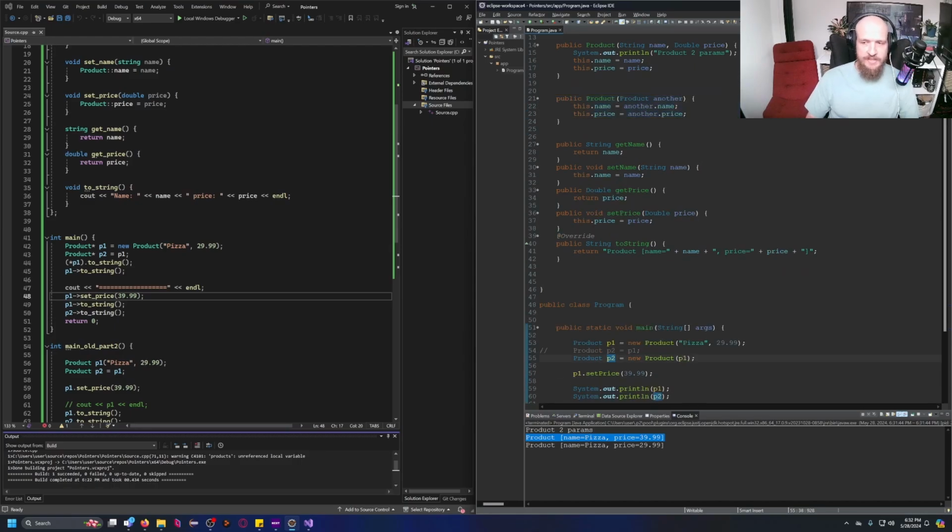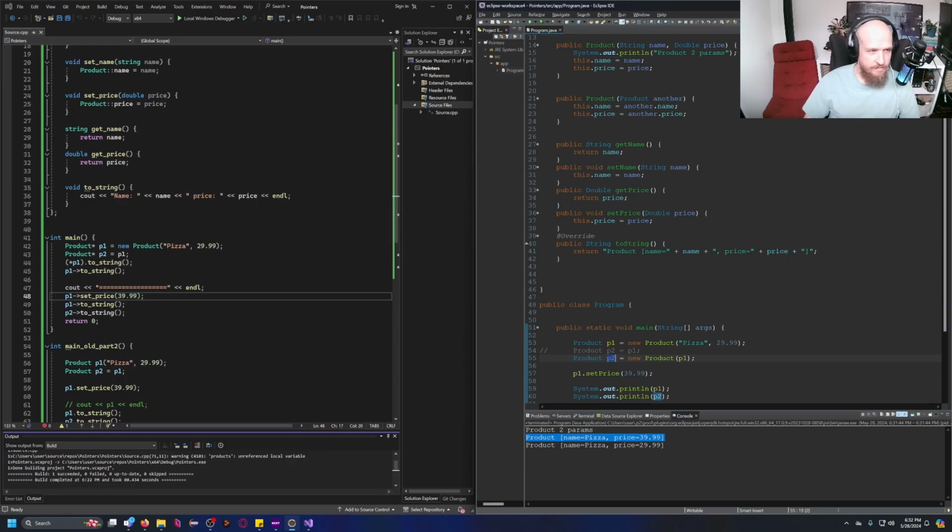Why is it called a copy constructor? Because it copies things. It receives another object, and based on that object's values, it returns a new product. See, P2 is going to be a new product with the old product's data, but afterwards, when I change P1, it doesn't impact P2. Does this make sense? I hope it does. But there's one more thing.